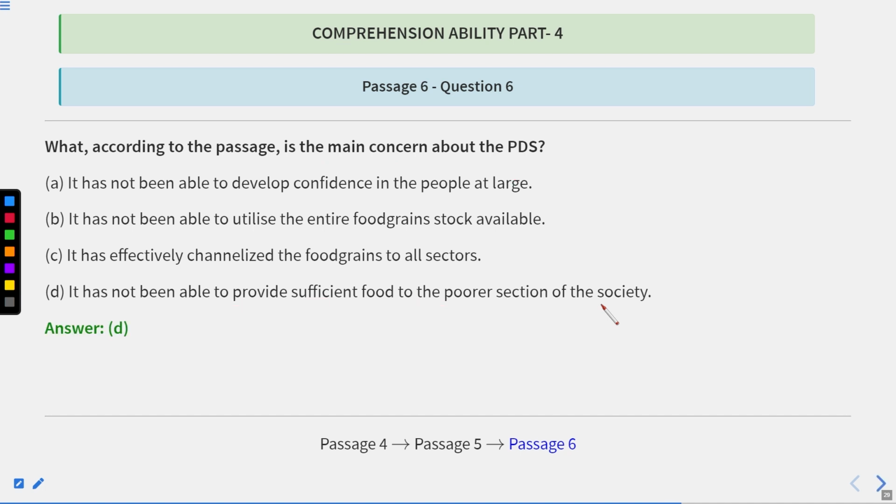So there are many questions for which we need not go back to the passage, because we know very well now what is actually the pattern of the passage, and we have read it as much as possible. So we can easily give some of the answers as they are, without reading it again and again in the passage, as we have read that line before as well.